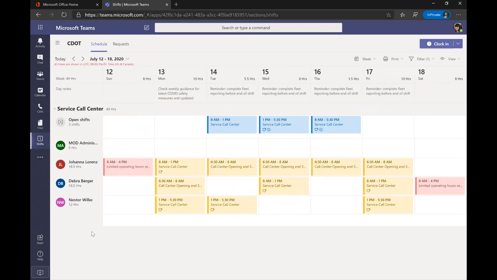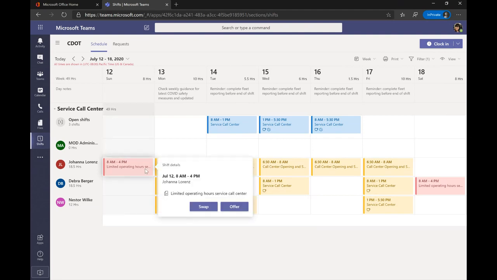But inside of the schedule here, you've got some more options. If I hover over some of these shifts, I can click into my coworkers' shifts and get some details, so anything that Bridget may have listed here as tasks for this shift or a break for this shift. I can get a look into what my coworkers are up to. And I can also click into one of my own shifts here, and I have two buttons. I've got the swap button and the offer button in my schedule.